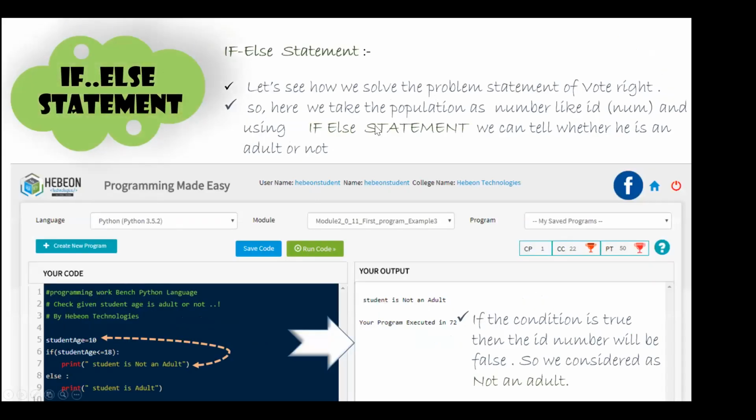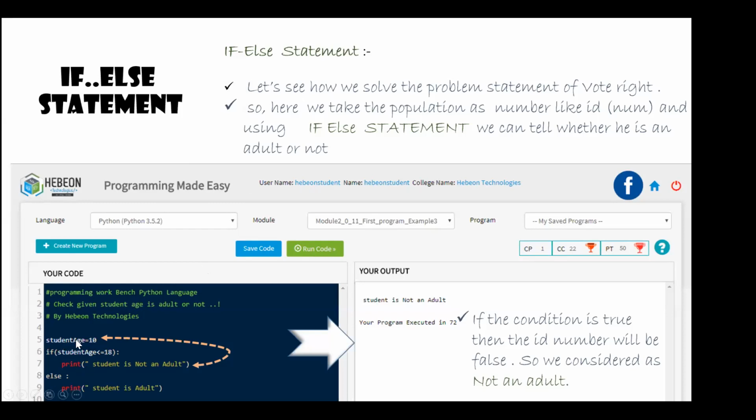So how do we write similarly the if else statement? How does it look like? How do we write the code? So what happens here? If the student age is 10, right? For example, if the student age is less than 18, then it goes here, else it is going to go here. So this is how we do the if else statement.